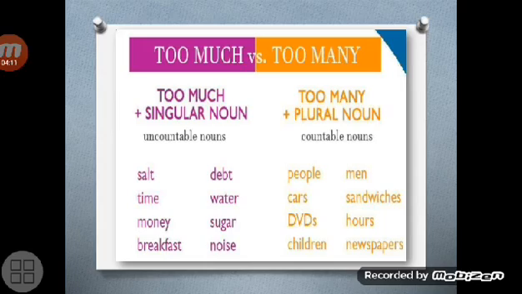But when we want to talk about a large quantity that is more than normal, we use too much plus a singular noun for uncountable nouns and too many plus a plural noun for countable nouns. For example, there's too much salt in my soup. Or, there are too many people in this room.